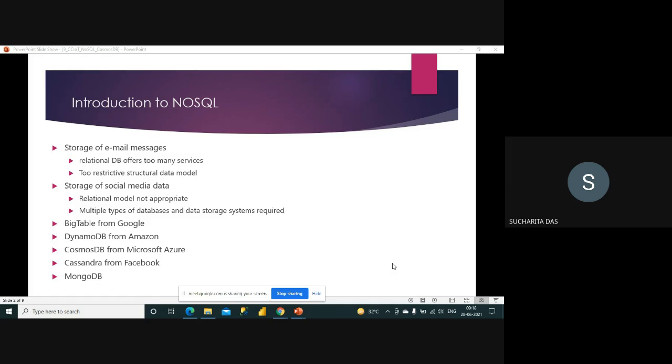Next comes the storage of social media data. Now social media data is everywhere, like Facebook, Twitter, Instagram, a lot of services are there, and a huge amount of data is getting generated, and not only generated, it is being stored and analyzed.